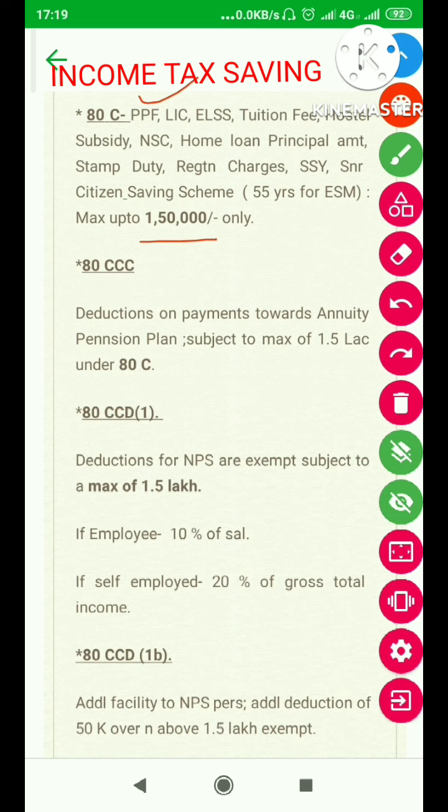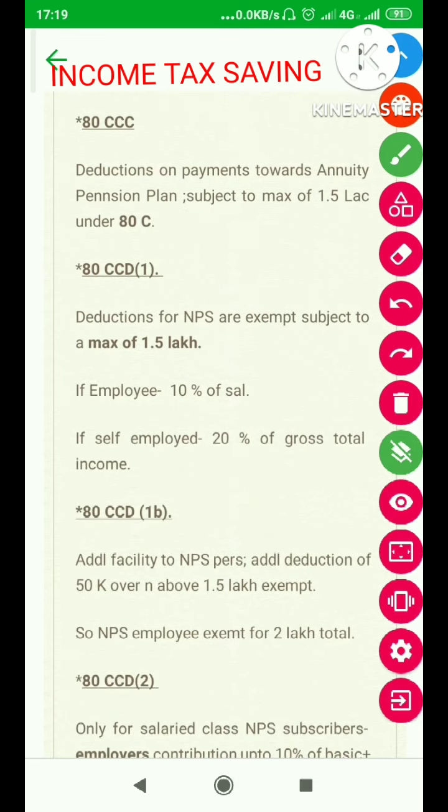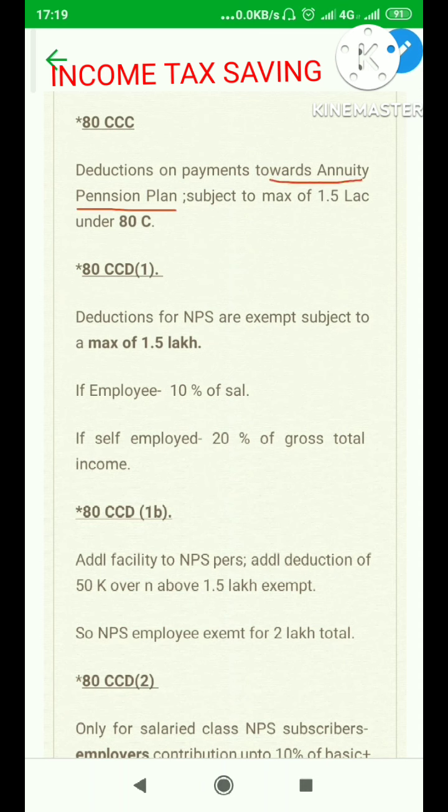Now, section 80C has certain sub-clauses. What are these? We'll discuss. Section 80CCC: anybody contributing towards an annuity pension plan, subject to a maximum of 1.5 lakhs under section 80C. This is also a part of 80C only. Somebody who is not having GPF or PPF, but is contributing to an annuity pension plan, working in the private sector, subject to a maximum of 1,50,000, he or she can also claim exemption from income tax.